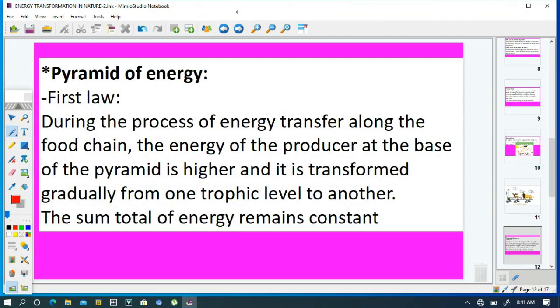Pyramid of energy. The pyramid of energy shows a gradual decrease in the quantity of energy along a food chain. During the process of energy transfer along the food chain, the energy of the producer at the base of the pyramid is higher, and it is transformed gradually from one trophic level to another, and the sum total of energy remains constant.